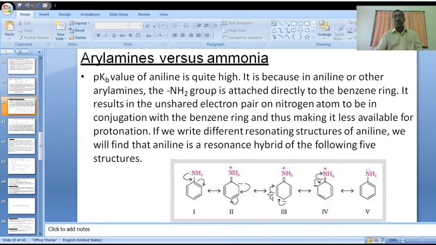It gives more number of resonance structures. Please observe in these structures. Due to the electron withdrawing nature of the benzene ring, the pair of electrons is attracted by the benzene ring, and these electrons are involved in this conjugation. Here, shifting of this pair of electrons, pi bond cleavage takes place.